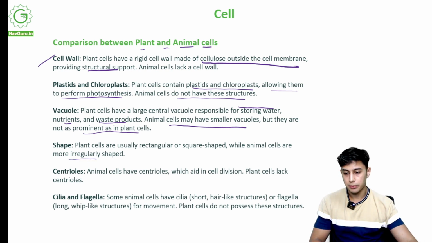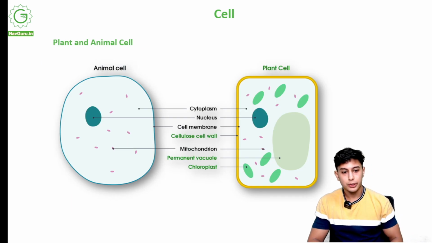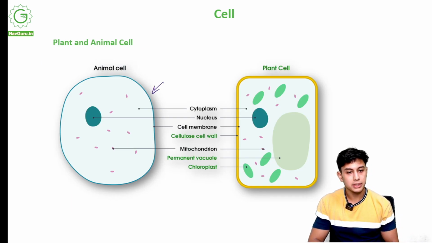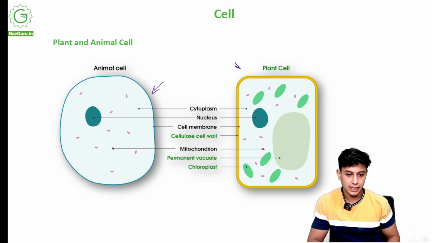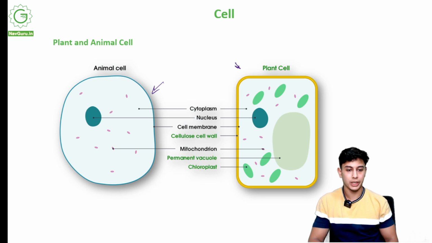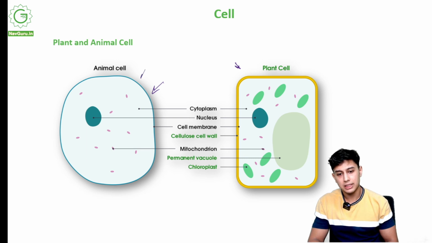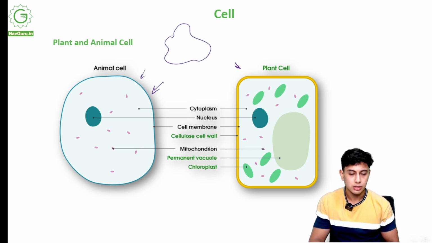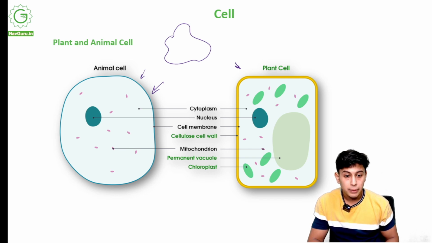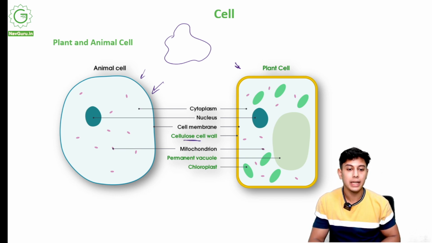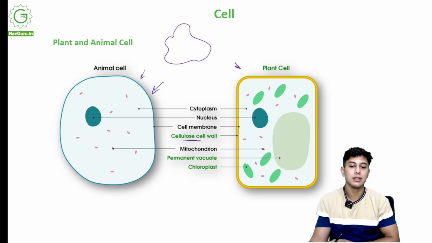Alright, let's come to a diagram. You see this animal cell and you see this plant cell. Plant cell has this outer wall. It has a rectangular, square shape. Animal cells do not have a proper shape. They are like this. And see over here, this is the nucleus. Both have a nucleus, both have cytoplasm, both have a cell membrane, but this green stuff is only in plant cell and not in the animal cell.